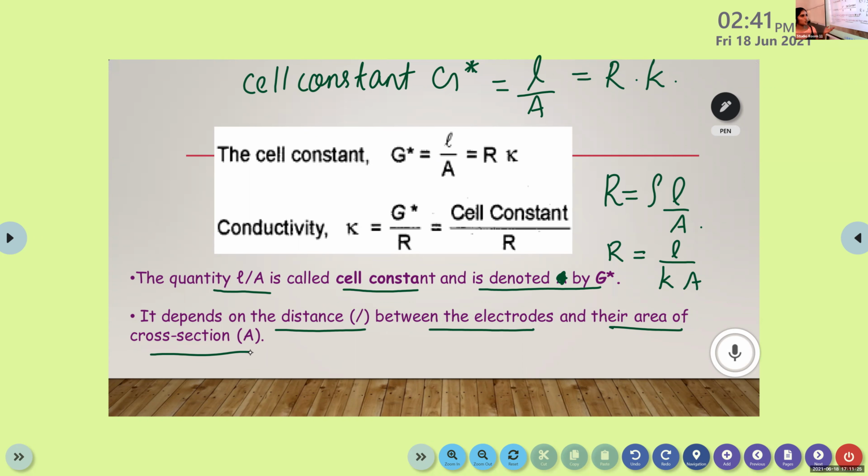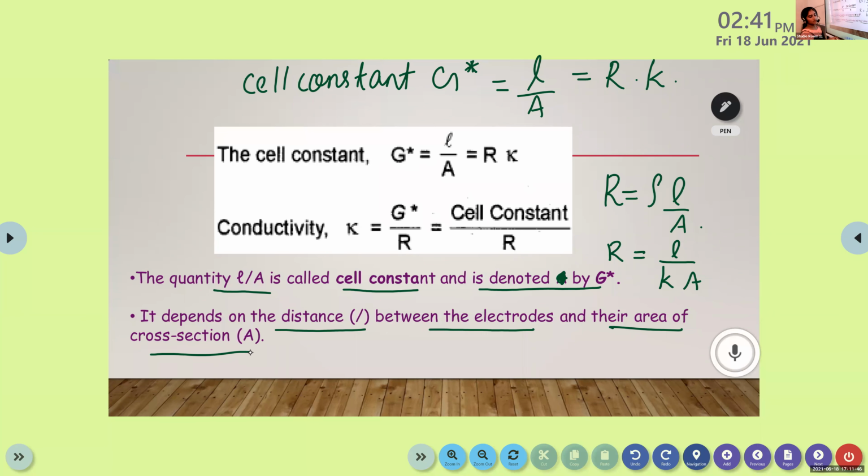Okay. You have to note that point: L by A is a cell constant and we cannot measure that. Instead, we will measure this resistance and conductivity and substitute in this equation and the cell constant will be determined. Okay, and in order to measure the unknown resistance, we are using one formula.